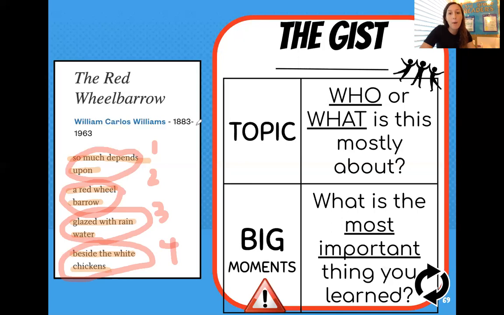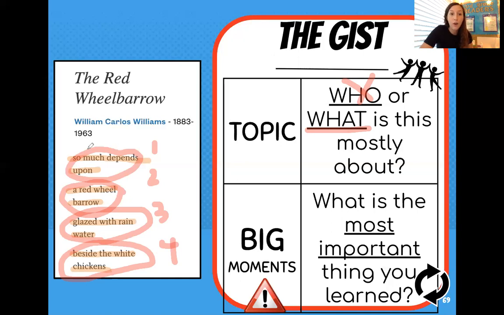What is this poem mostly about? We don't have a who, so I want you to be thinking, what does this poem talk about? Let's read it one more time and think, what is this about? The Red Wheelbarrow. So much depends upon a red wheelbarrow, glazed with rainwater beside the white chickens.